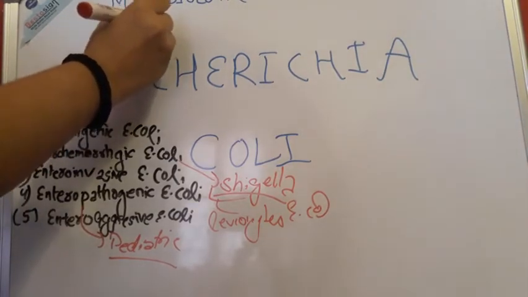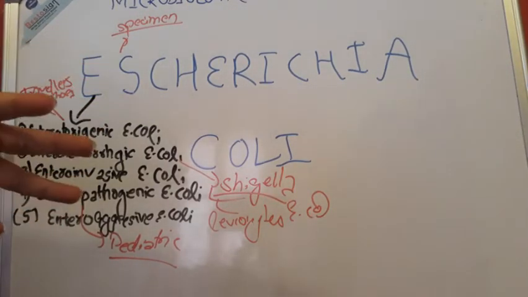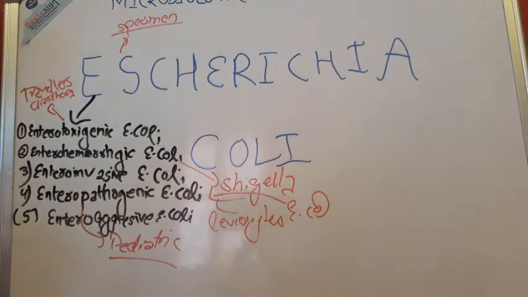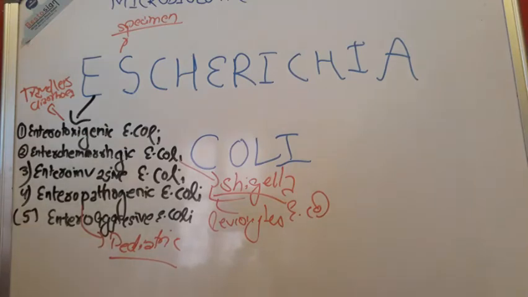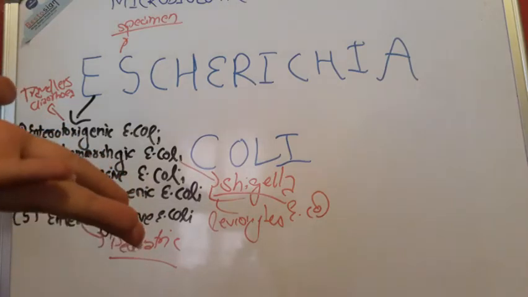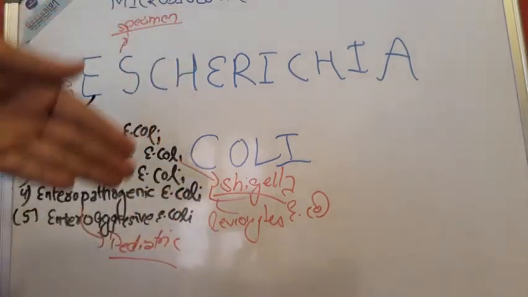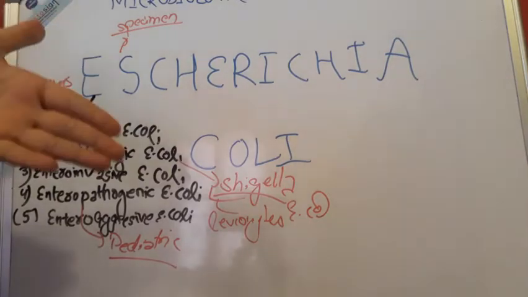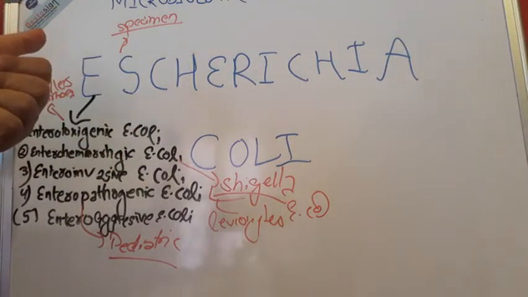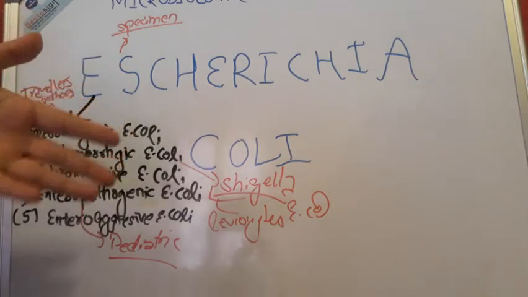Since it causes diarrhea, obviously feces or rectal swab in acute diarrhea are the most important thing. So just have a concept: if E. coli diarrhea is there, then obviously it is usually present in the stool. So feces or rectal swab, or early morning clean catch midstream urine in UTI. So early stream fresh urine can also be used if there is a chance of any UTI. Okay, and then pus from wound in a sterile cotton swab, CSF in pyogenic meningitis. So these are the four things.